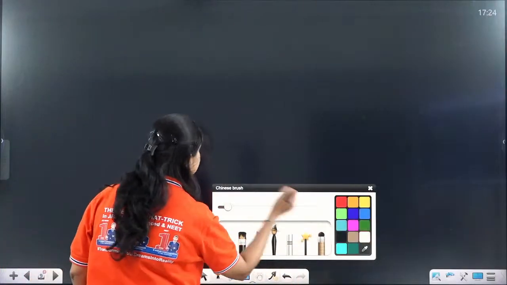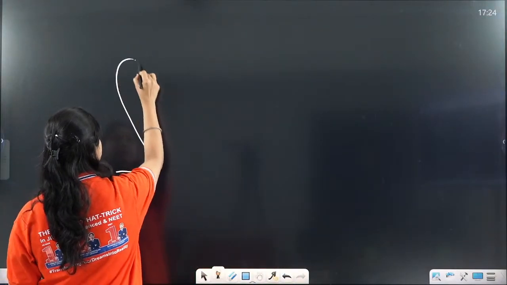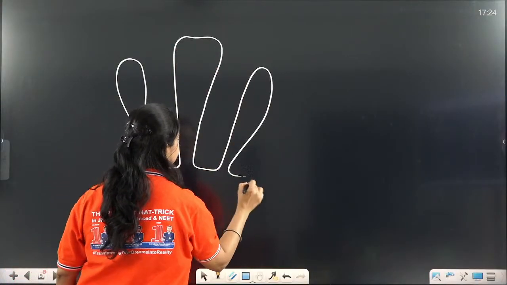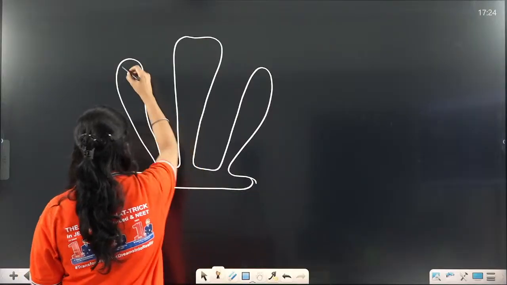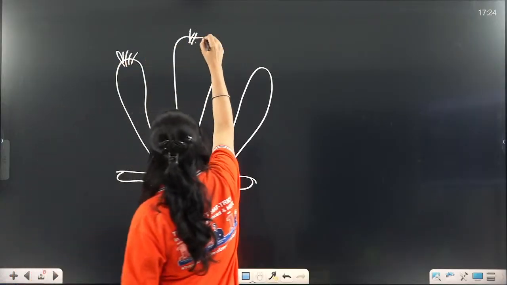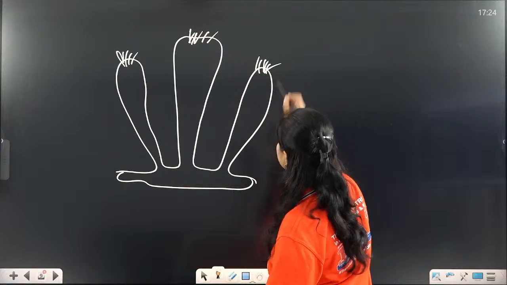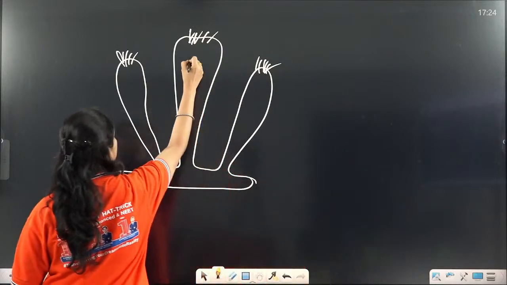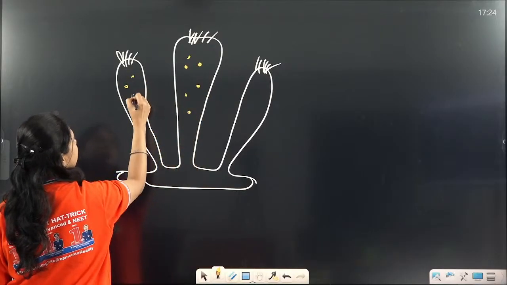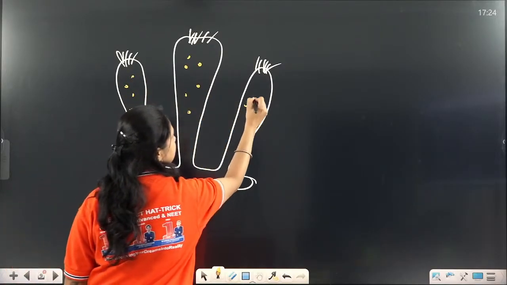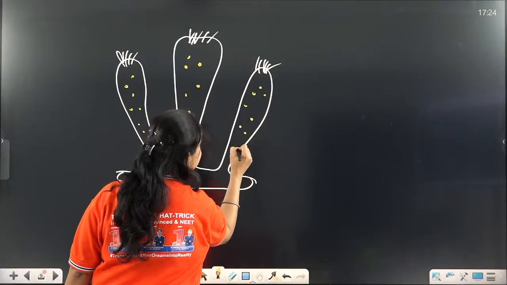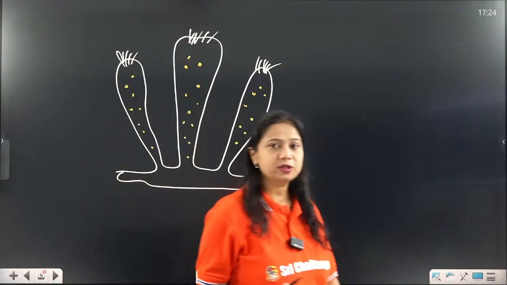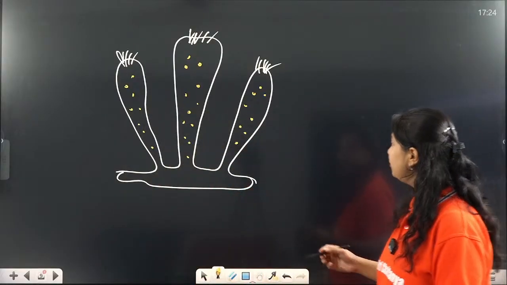Now what are these pores? If we see the organism structure like this, this organism, an example of the Porifera, has multiple pores on its body. Multiple pores are present throughout its body. These pores are useful for their everyday functions.